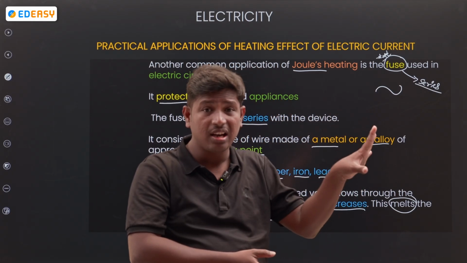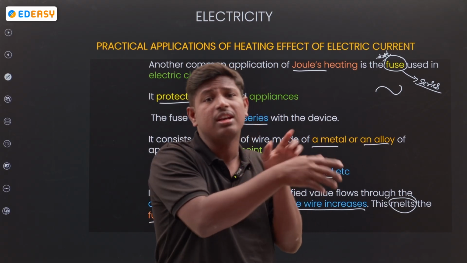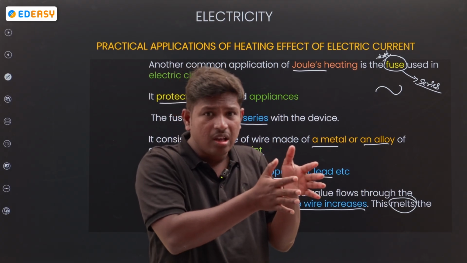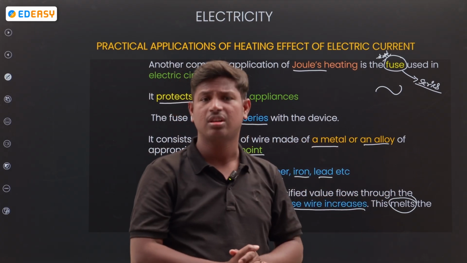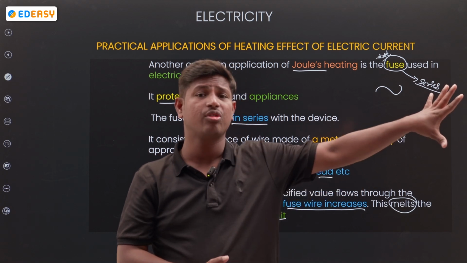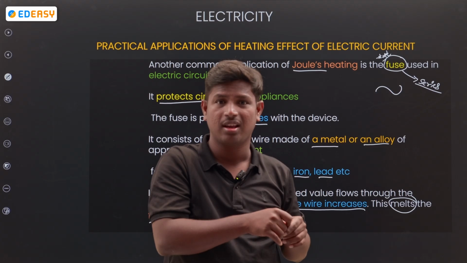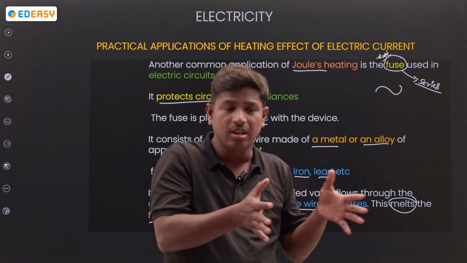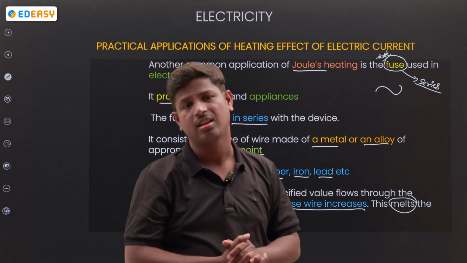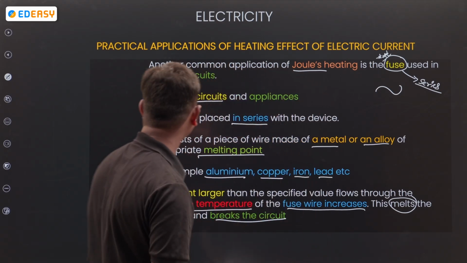So if a high potential difference comes, it breaks the circuit at the fuse and protects the electronic device, because electricity passes only through the fuse. When the fuse breaks, what happens? It doesn't pass electricity through other components, right? So all the remaining electrical equipment is safe, because the fuse has a low melting point, so it breaks the circuit. If the circuit is broken, how can electricity pass through it? It doesn't pass.